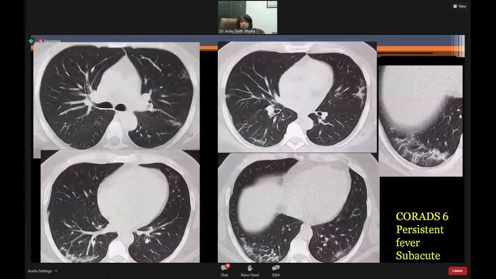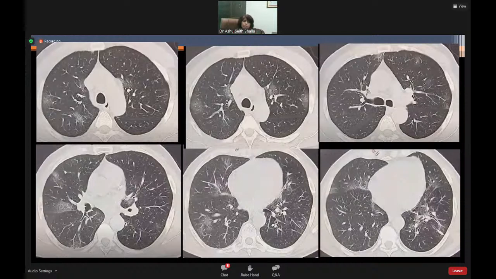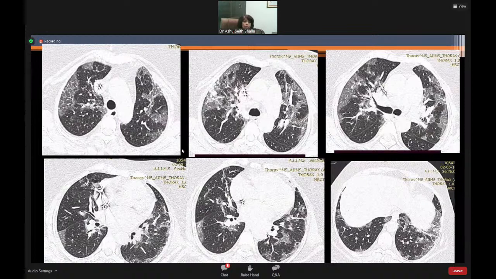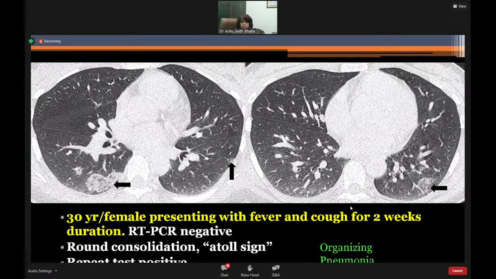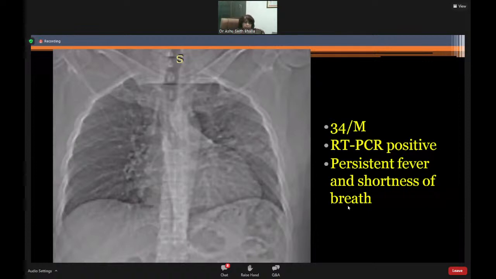As we saw in chest radiograph, not every patient will have the classical pattern. So multifocal ground glass is a common pattern which is observed in other viral pneumonias also. So that was also seen during COVID-19 pneumonia. While the classical is lower lobe dominant, you can have a crazy paving pattern in upper lobes also. Organizing pneumonia pattern.